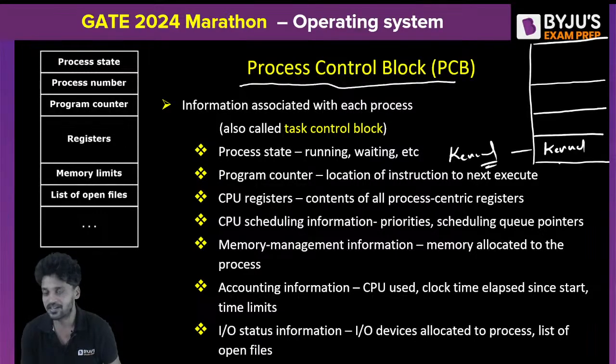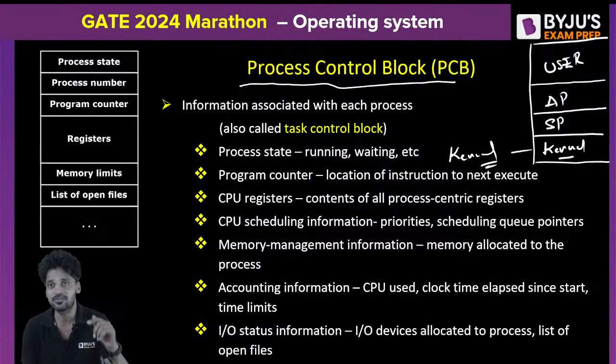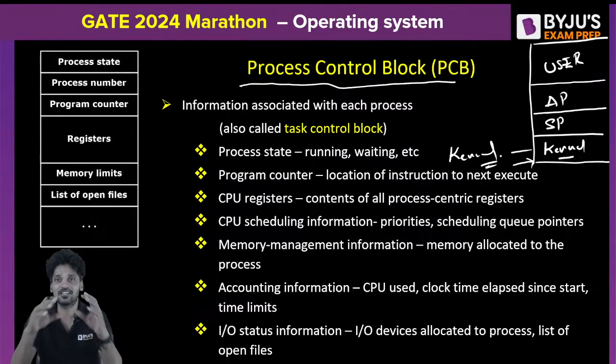The operating system will be divided into 4 logical sections. The first one is the kernel section. The second one is system programs. The third one is application programs. And the fourth one is user space. What is the kernel section? Initially, when you switch on the system, the kernel portion will get loaded. What is the kernel portion? It's a collection of services.